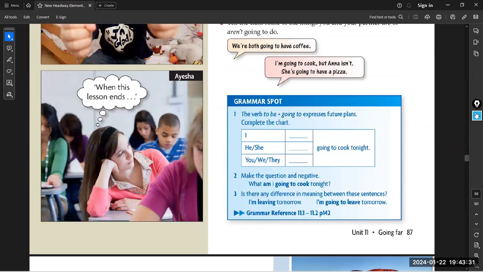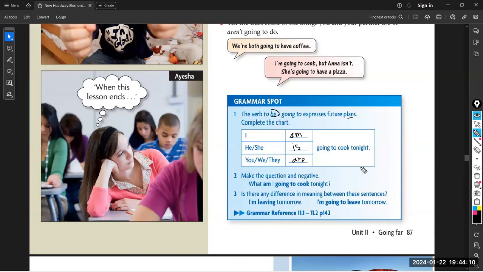Now let's try to revise this grammar spot. So absolutely, guys, for going to, we have the verb to be plus going to, to mention the plan's future. Let's complete the chart with the best verb to be. I am going to cook tonight. I am, bravo, am. Absolutely. He or she is going to cook tonight. Is, bravo. They, any plural, you have to use are going to. Exactly.